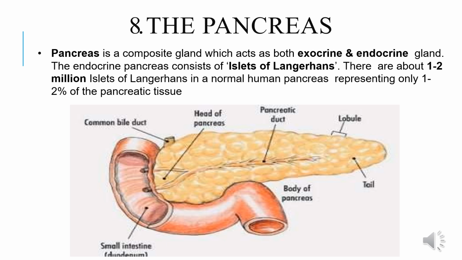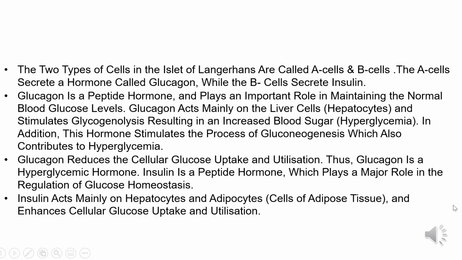Islets of Langerhans are named after their discoverer. They produce endocrine secretions. Four kinds of cells have been identified: alpha cells, beta cells, delta cells, and F cells. We'll study about alpha and beta cells today. Alpha cells of islets of Langerhans secrete a hormone glucagon, and beta cells secrete hormone insulin.